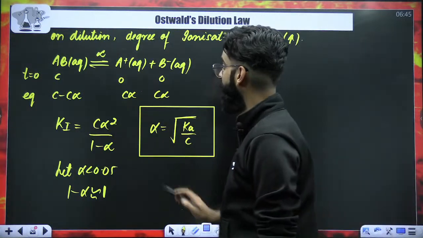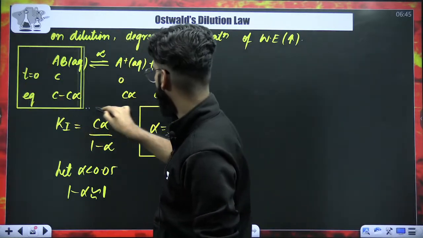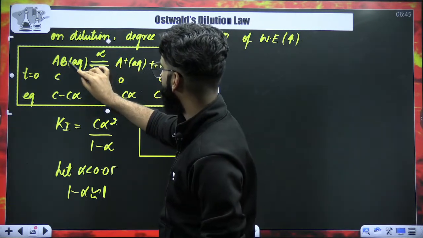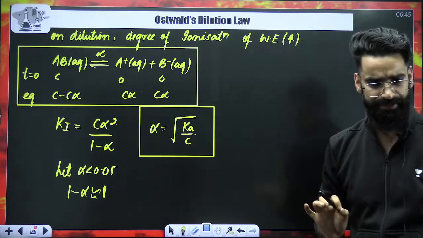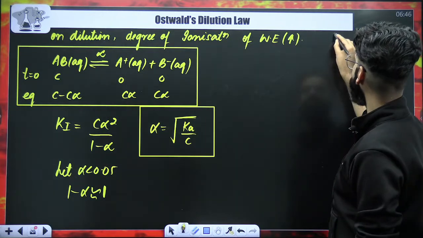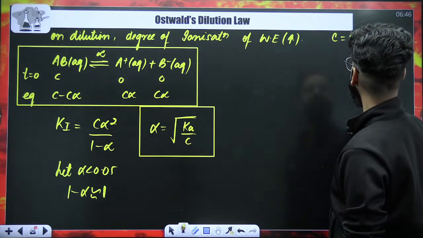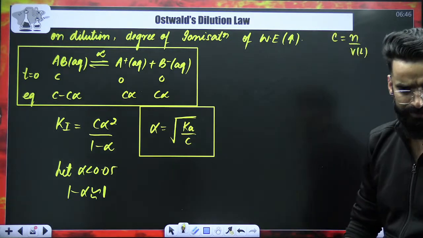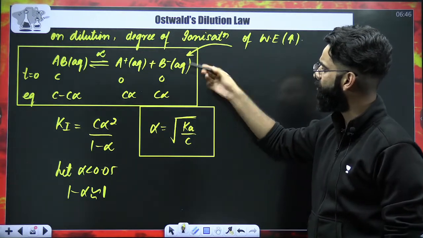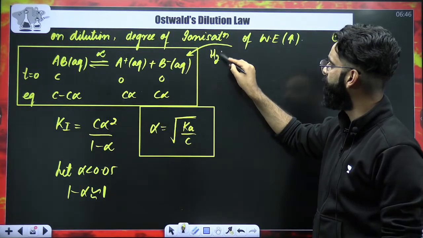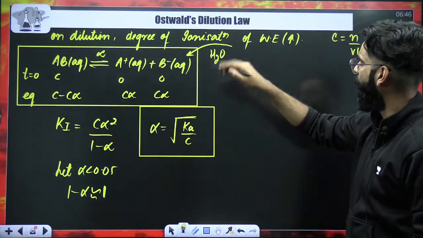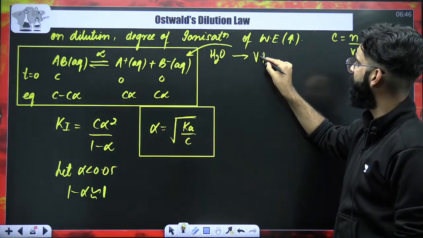Now what exactly we are going to do? Try to understand. First of all, I had a container in which the weak electrolyte was in equilibrium with its ions. Now, concentration basically is number of moles per unit volume of the system in liters. For example, if you are adding more solvent, water, into the container, you are doing dilution. By the addition of water, what will happen to the volume of system? Volume of system will increase.